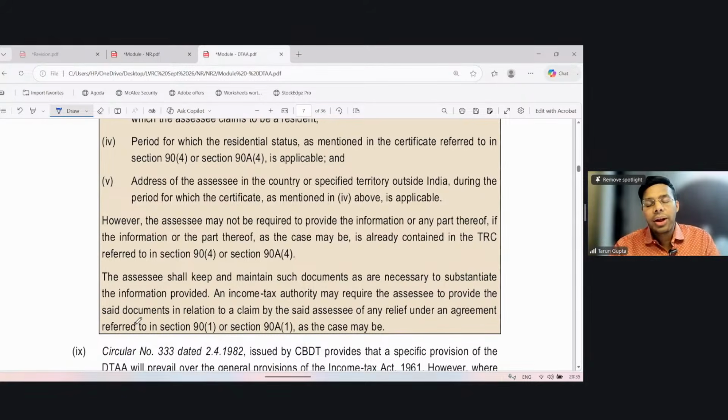However, if any such details are already stated in the TRC, the same is not required to be given separately. So it says that the assessee may not be required to provide the information or any part thereof, if the information or part thereof, as the case may be, is already contained in the TRC referred to in section 90(4) or 90A(4).